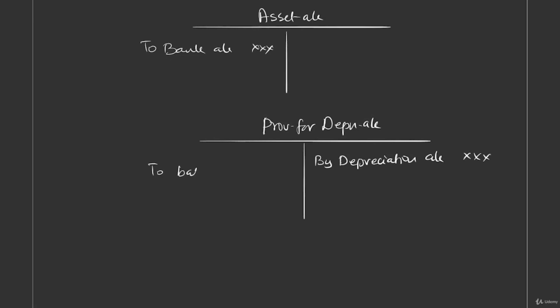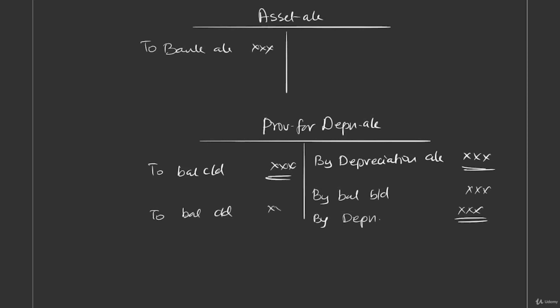So here you say to balance carry down, close. For the next year again, by balance brought down. Then again for the next year you provide depreciation. So you have the accumulated position to balance carry down. Let's say the sale happens in the third year, by balance brought down. Okay.